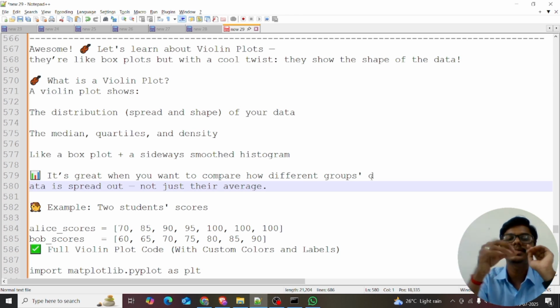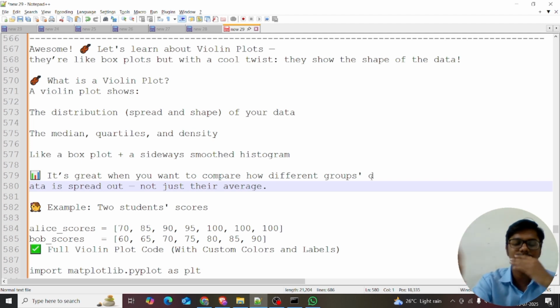The median is like the average. It's the sum of the numbers divided by the total number of numbers. So it's like the median, quartiles, and density. Density means how many of the numbers fall into some category.